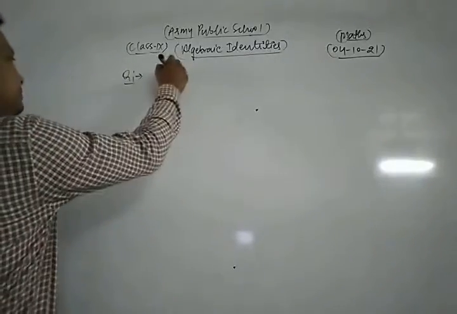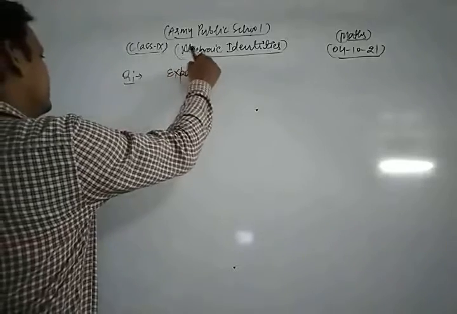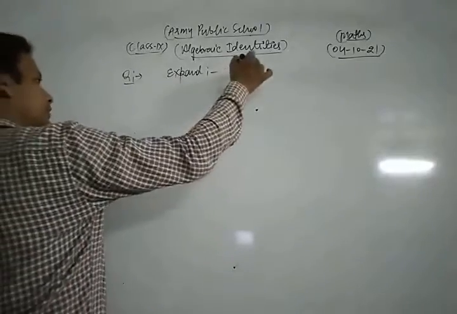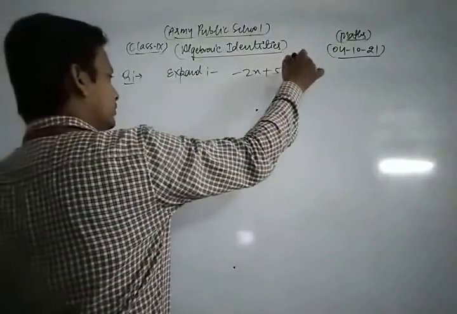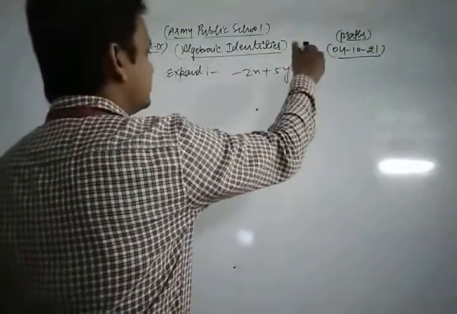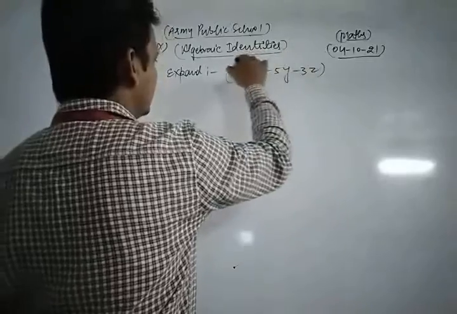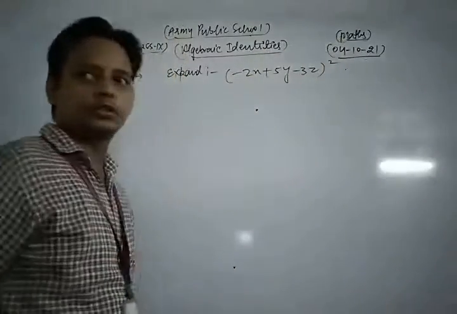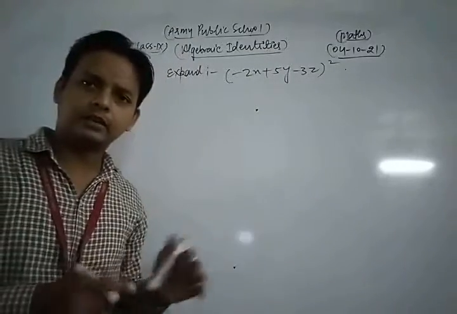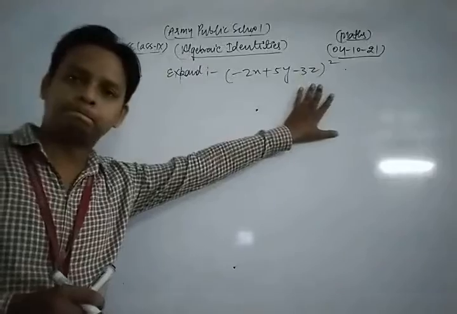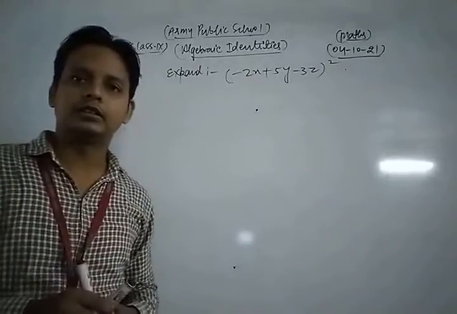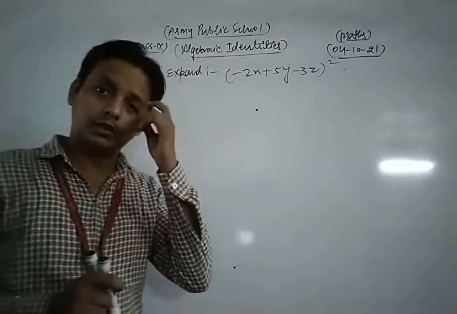Expand minus 2x plus 5y plus minus 3z whole square. This is your question, means expand the given identity. This is a very important question of your NCERT exercise. Okay, now look at its solution.